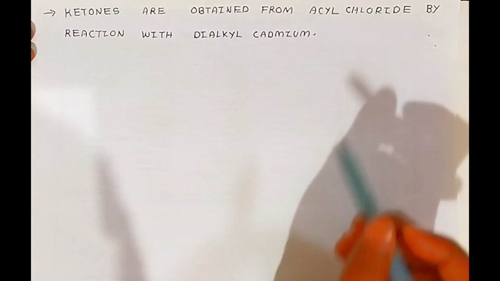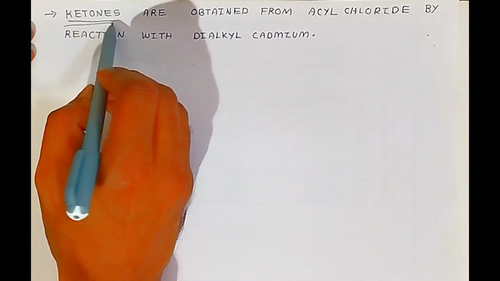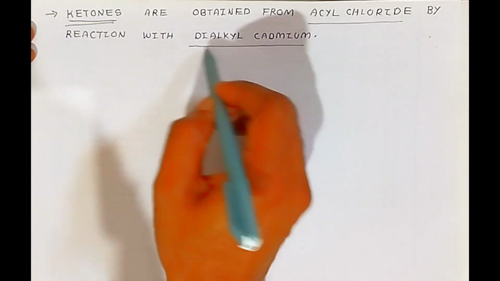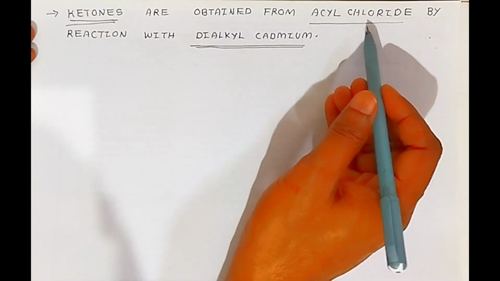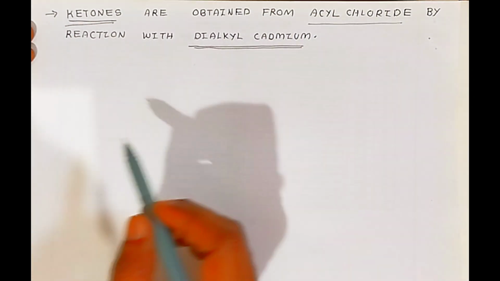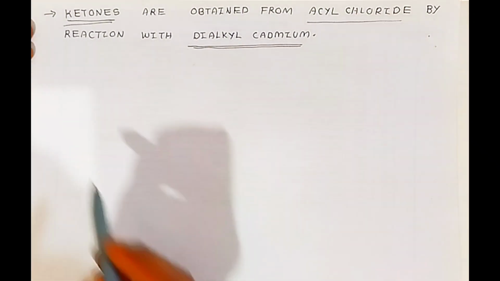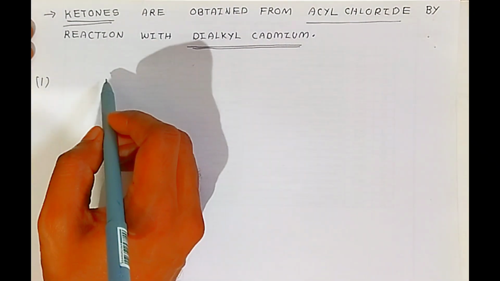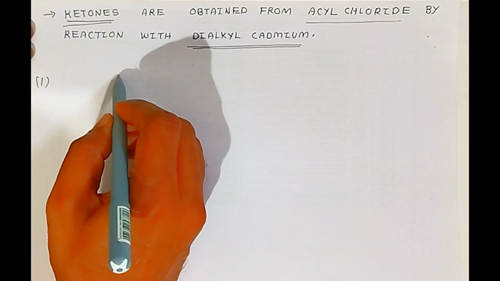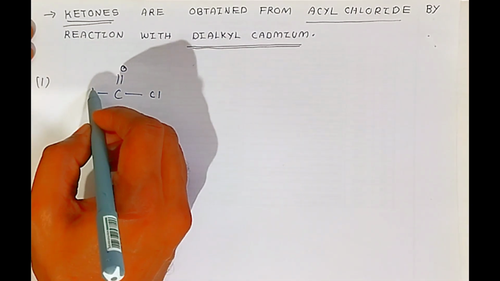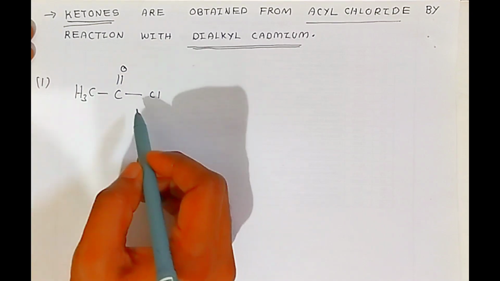From acyl chloride you can also prepare ketones. Ketones are obtained from acyl chloride by reaction with dialkyl cadmium. So students, if you react acyl chloride with dialkyl cadmium, it will give you ketone. So your raw material is here. Again I am using acetyl chloride: carbonyl, one valency by chlorine, the other by methyl group. So this is acetyl chloride.